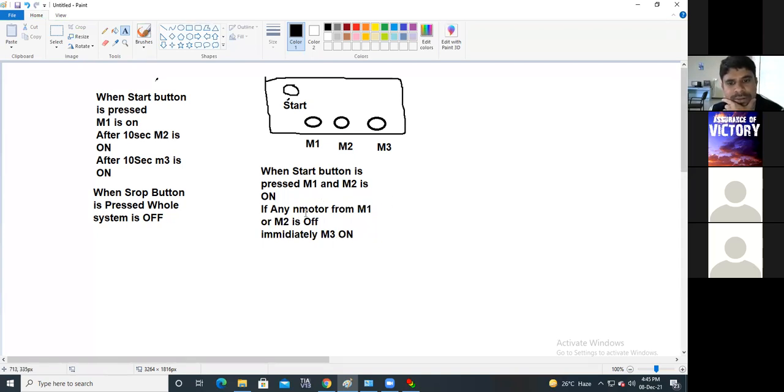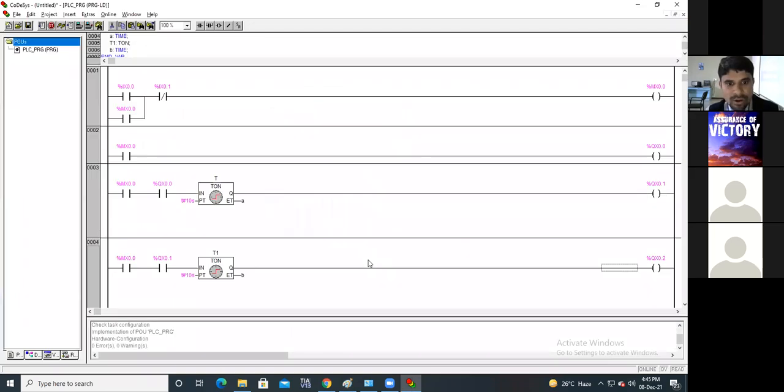If any motor from M1 or M2 is off, immediately M3 will be on. Now, please think on it.